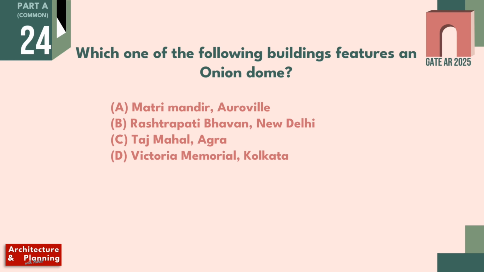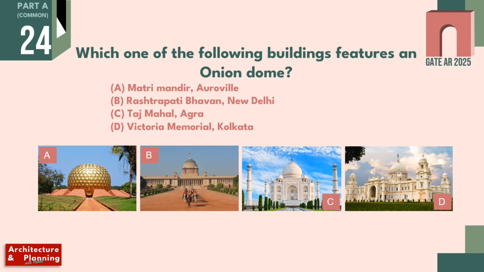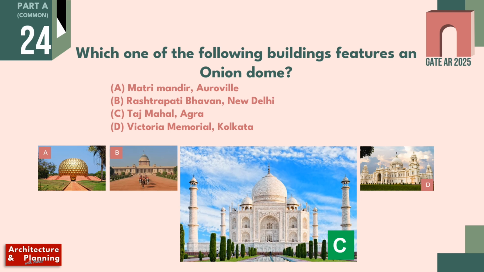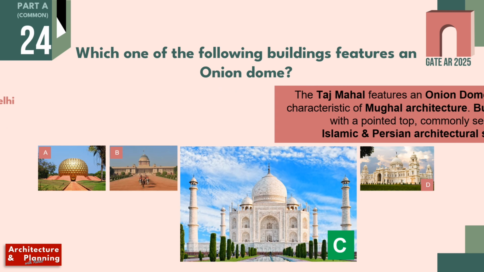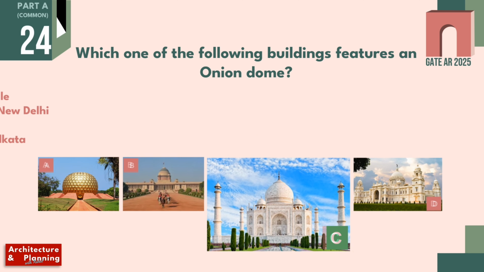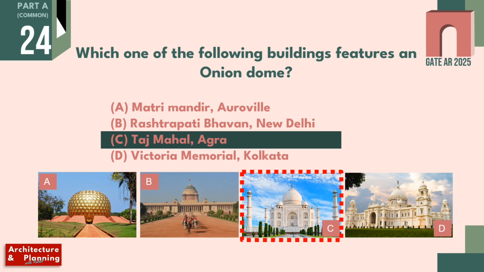Which one of the following buildings features an onion dome? Let's see images of all the buildings. So out of the given options, Taj Mahal of Agra has an onion dome. Onion dome is a prominent feature of Mughal architecture. Such domes are bulbous with a pointed top, commonly seen in Islamic and Persian architecture style. Therefore, the correct answer of this question is option C, Taj Mahal of Agra. Let's move to the next question.